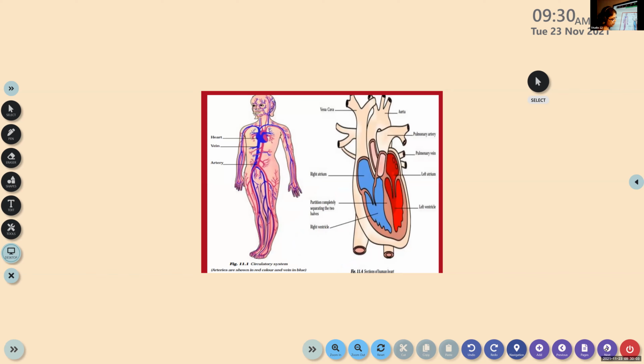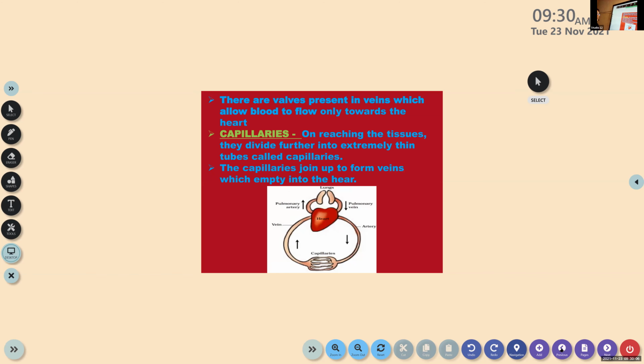Fatima asked me, what do you mean by pulmonary artery and pulmonary vein? See, usually the oxygen-rich blood is getting inside our body through the artery, and the carbon dioxide-rich blood goes out of our body through breathing out, with the help of the vein. But after the vein, what will happen? At the end, the vein and artery are connected to the heart.